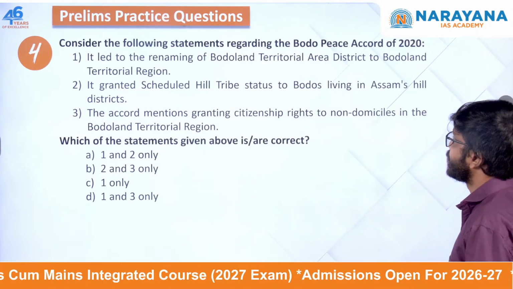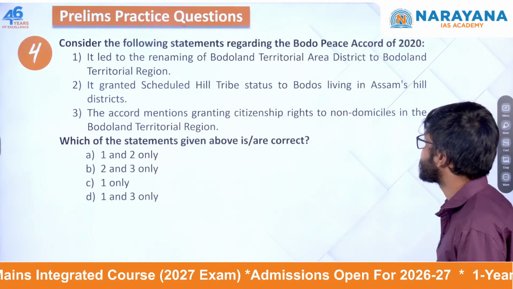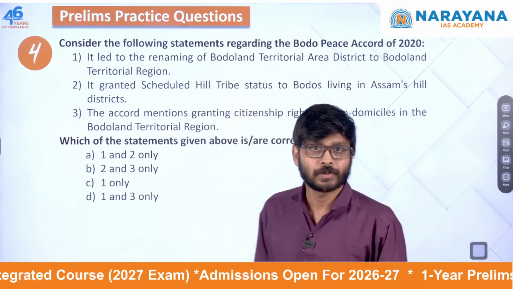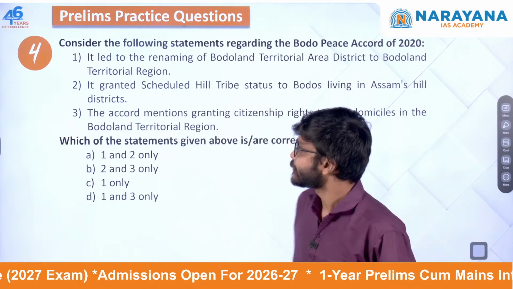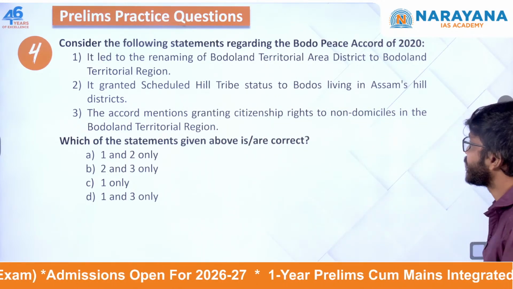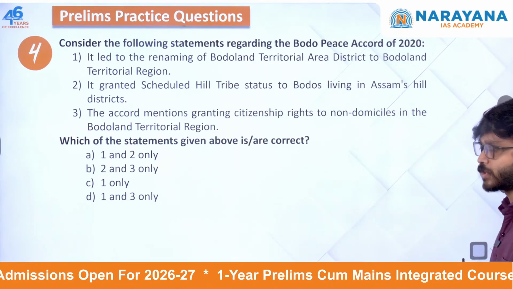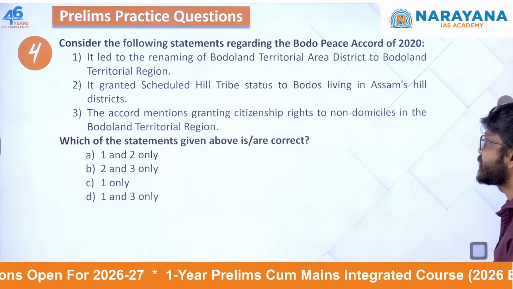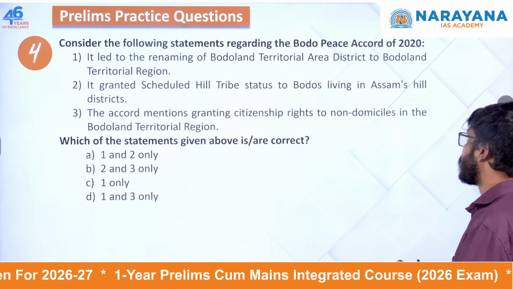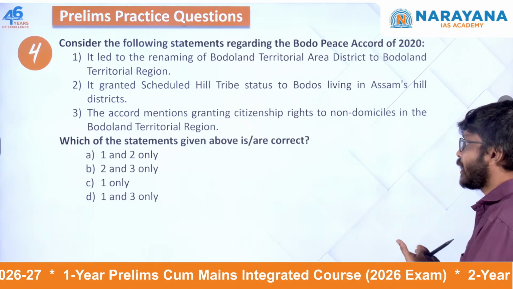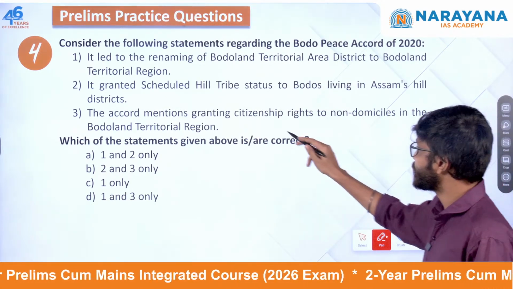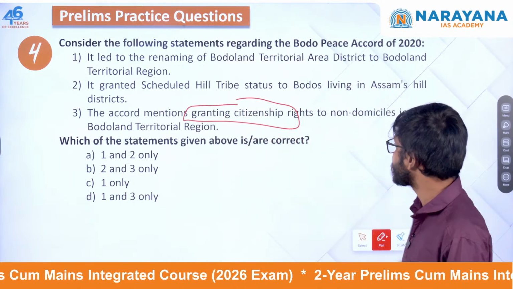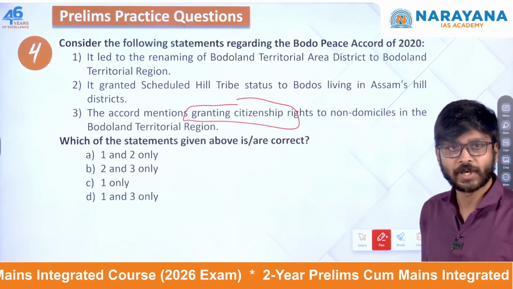All right. Next one, consider the following statements related to the Bodo Peace Accord of 2020. It led to renaming of Bodoland Territories area district of Bodoland Territorial Region. It granted scheduled tribe status to Bodos living in Assam's Hill District. The accord mentions granting citizenship rights to non-domiciles in Bodoland Territorial Region.